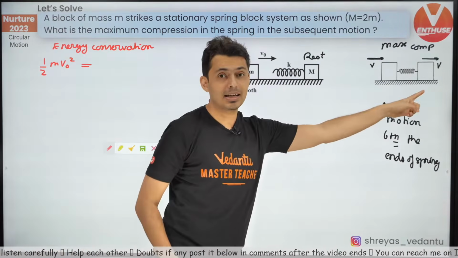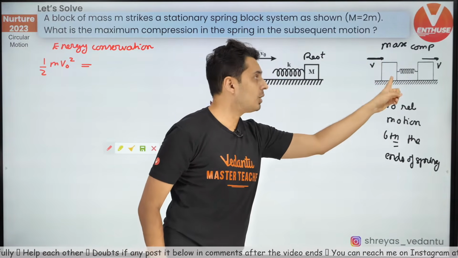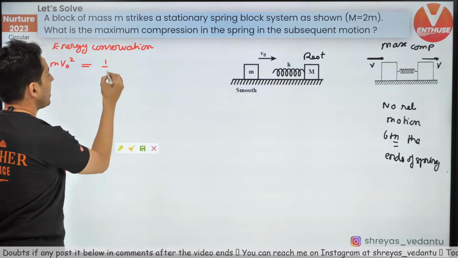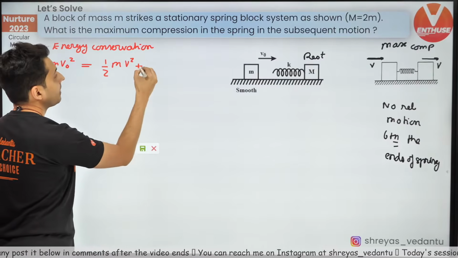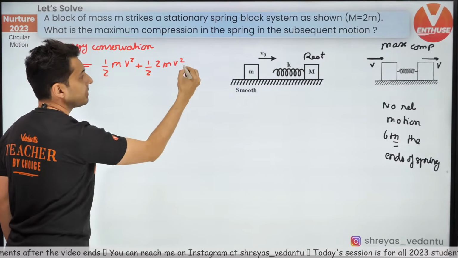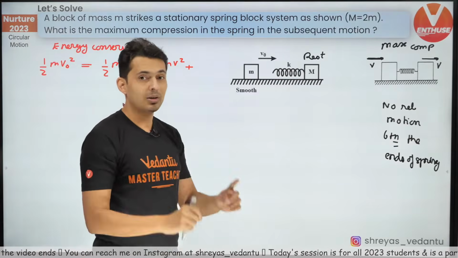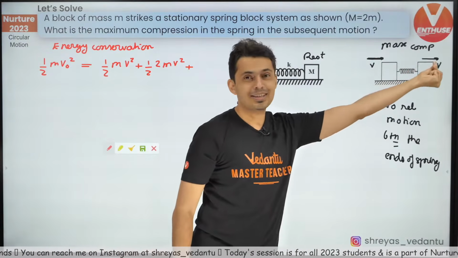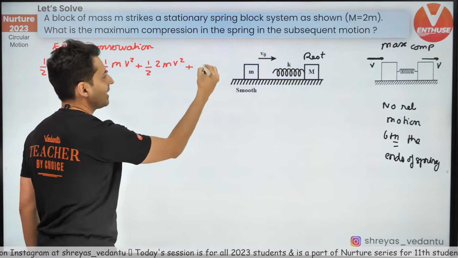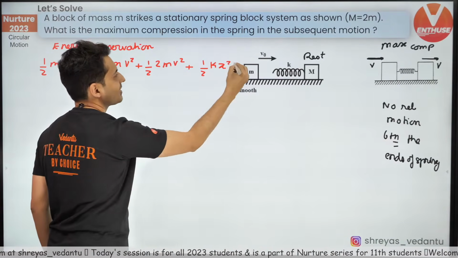Now, here is the next thing. What will be the kinetic energy afterwards? This block also has, this block also has. Both of them have kinetic energy. So half m v square plus half, the other block is 2m, so 2m into v square, plus one more term. The spring is compressed. How much is the compression? Let's assume it as x. So it will be nothing but half k x square.